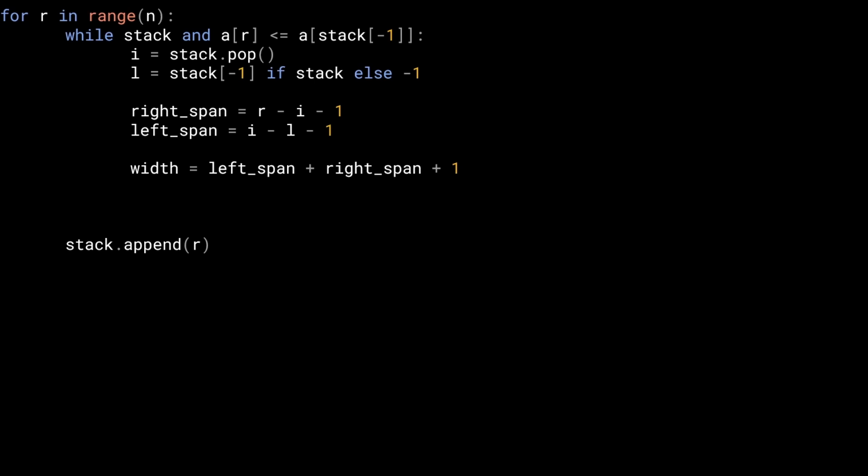And now what is the area going to be? We have already found the width. Area is going to be the height times the width. Now what is the height? Height is the height of this current ith value. So we're going to do A of I times width to get the area. And simply speaking, since we have to find the maximum area of all these possible i's, we have to do answer equals the max of answer comma area. And this is it for the code.